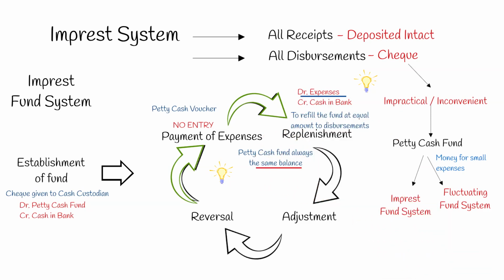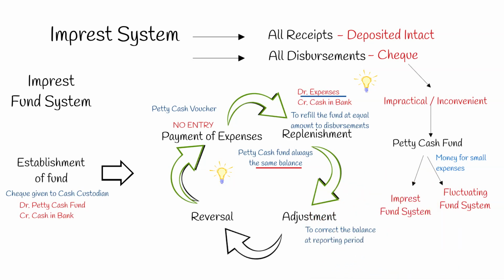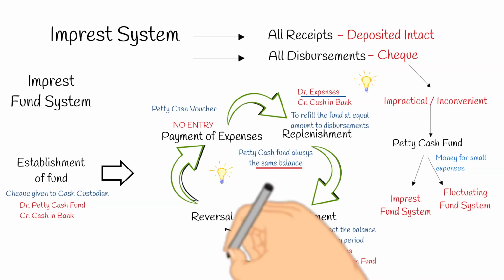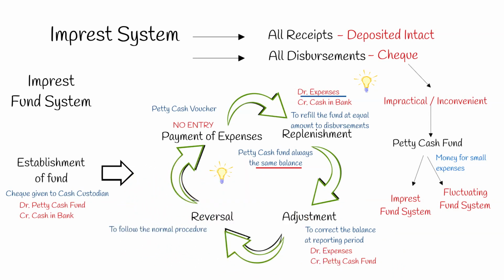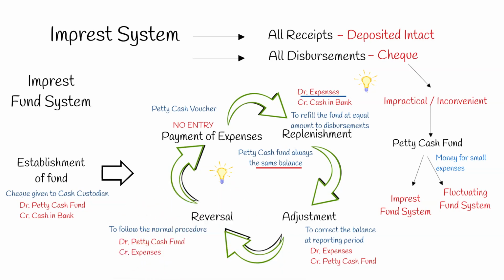At the end of the reporting period, it is necessary to adjust the petty cash account in order to state the correct balance. The adjusting entry is debit expenses, credit petty cash fund. At the beginning of the next period, the adjustment made should be reversed so that the normal replenishment procedure may be followed. The entry is debit petty cash fund, credit expenses.